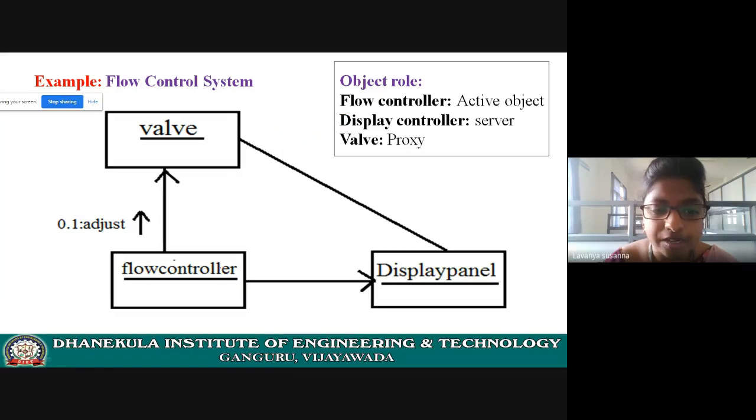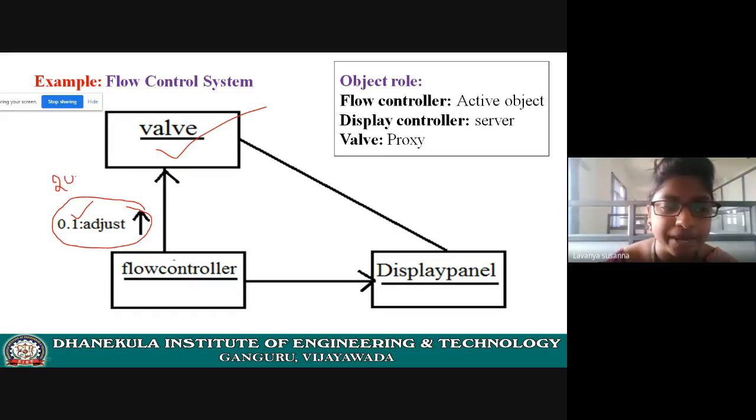Here, flow controller object is sending some message. What is that message? Adjust. That means it is invoking the method of valve. Flow controller object is invoking a method of valve. It is saying to adjust the flow of water, just as an example, either by increasing 2 units or by decreasing 2 units. It is saying something